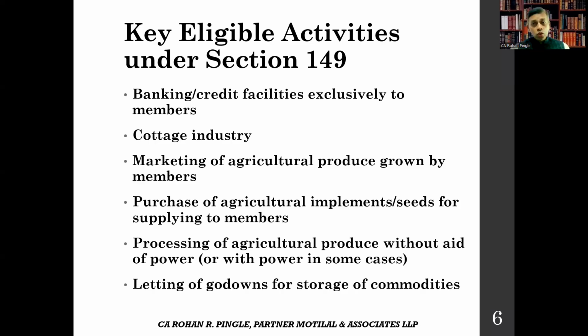For example, a dairy society procuring milk from the members and selling it after processing can claim deduction on the profit from the member-related activities only. But profit from sales to outsiders may be taxable.